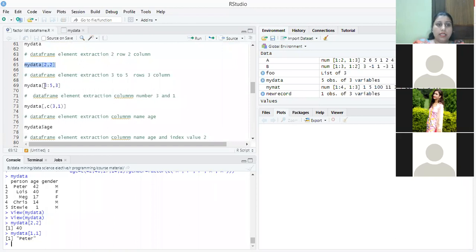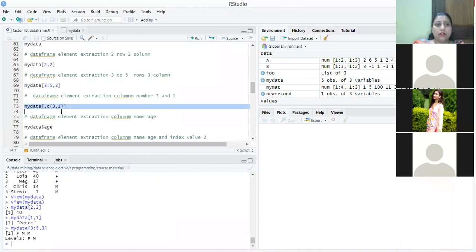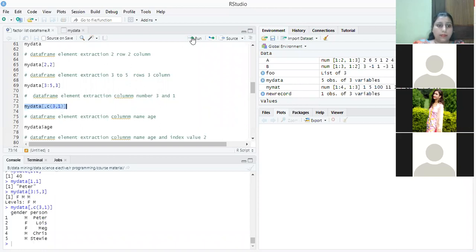Similarly, the index can be given as a sequence also. This will extract rows 1 to 5 and the third column, and the result is given here. Now this will extract all rows from column number 3 and column number 1. All 5 rows are present, from column number 3 and column number 1.